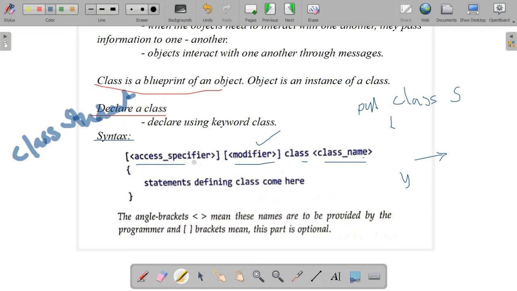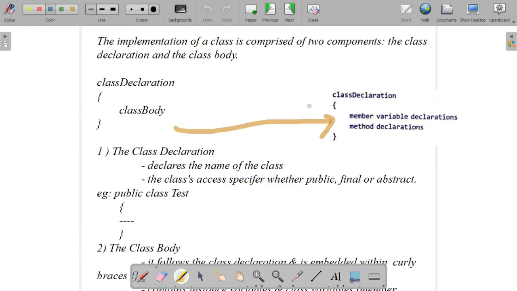When the space is allotted for that class, its member variables and methods, that means it is after the creation of an object. That means when the object is created, the memory space is allocated. The memory space is allocated when objects of a class type are created. Okay. And another one is the class body.